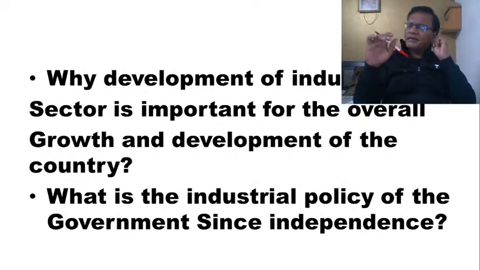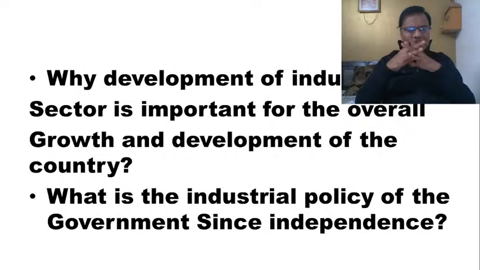For the first time, the government of India came out with the Industrial Policy Resolution in 1948, later in 1955, then in 1977 when the Janata Party came to power, then in 1980 when Indira Gandhi returned to power, then we had a new industrial policy of 1992. Later, around 2001-2002, the government again came out with an industrial policy, and very recently also the government has come out with changes to its industrial policies.